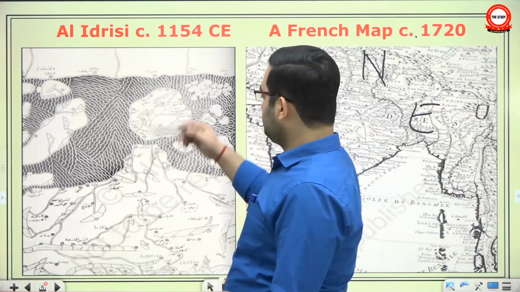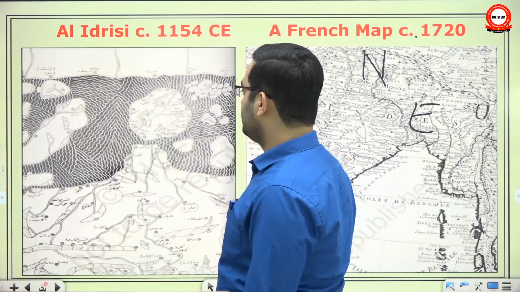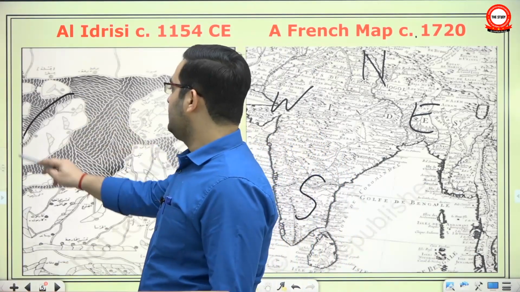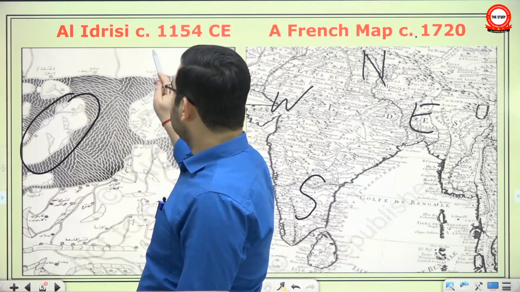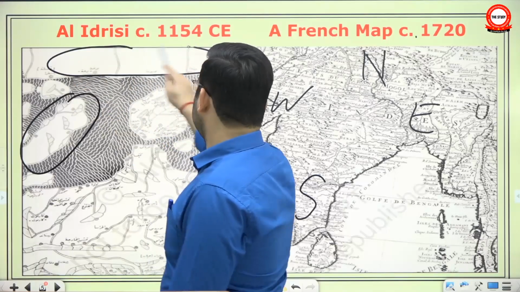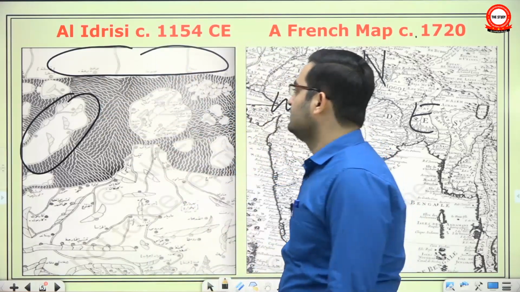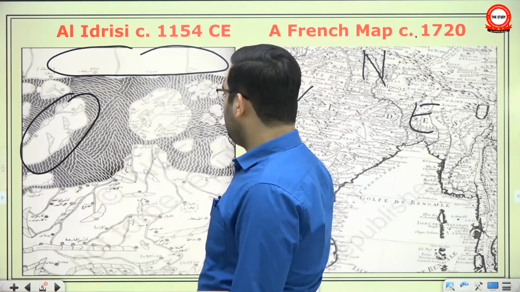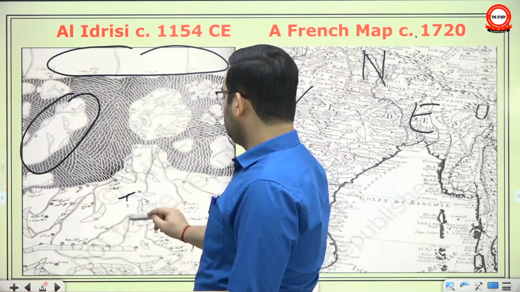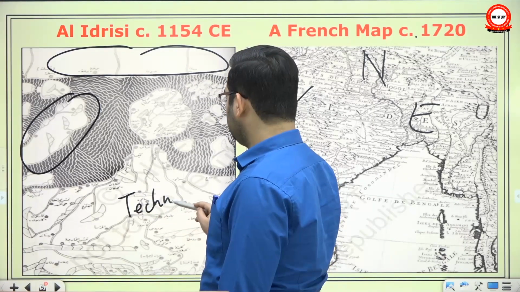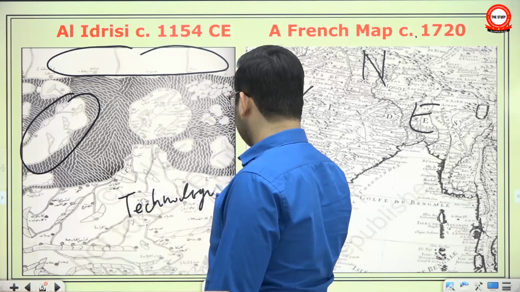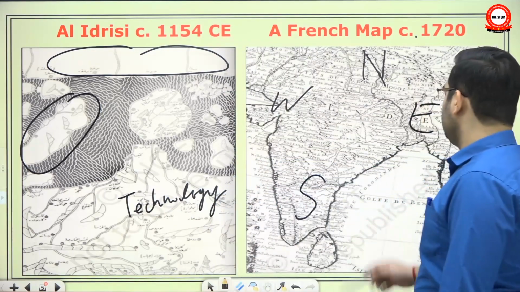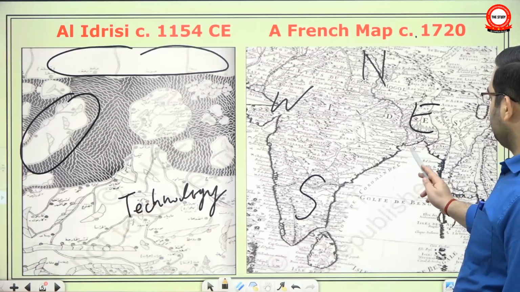Here Sri Lanka is at the top and Indian subcontinent is at the bottom. Southeast Asia is like just one large blob, and for some reason they have shortened the distance between Antarctica and India. So what it tells you, the level of technological development.